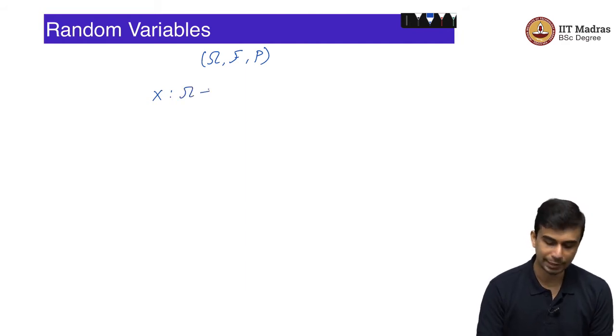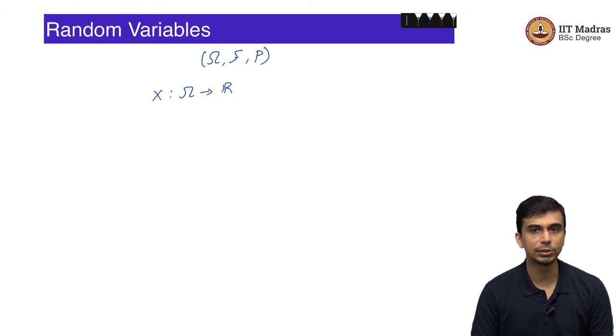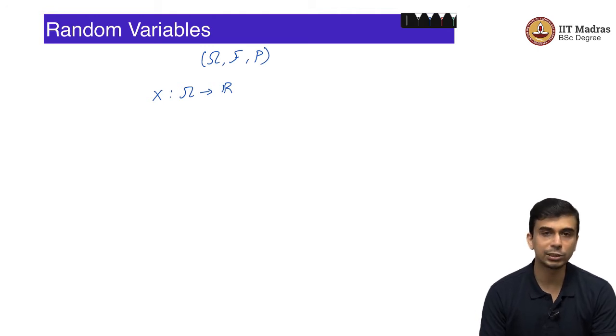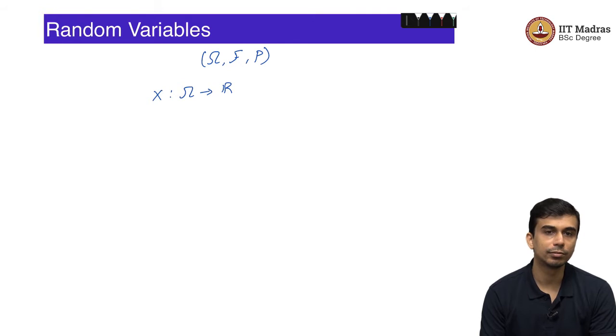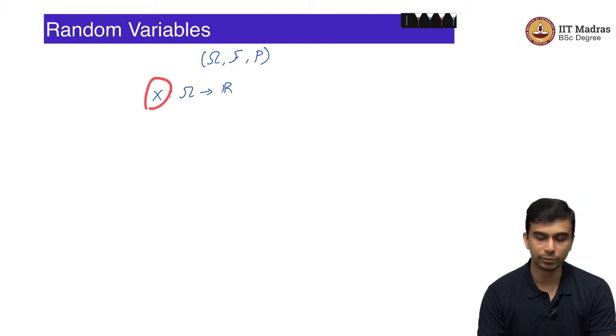A random variable, mathematically speaking, is nothing but a function from the sample space to the reals. So, a random variable is just a function. If the range of the random variable is only a discrete set, then it is called a discrete random variable. In particular, if the range is finite, then there are only a finite number of values it can take, and this is a discrete random variable. For the examples that we have seen till now, where omega, the sample space itself, is finite, clearly the set of output values that this random variable can take is also going to be finite. So, all such random variables are going to be discrete random variables.